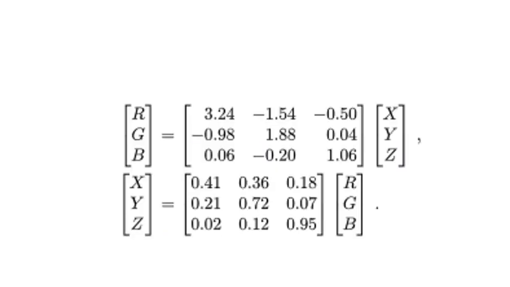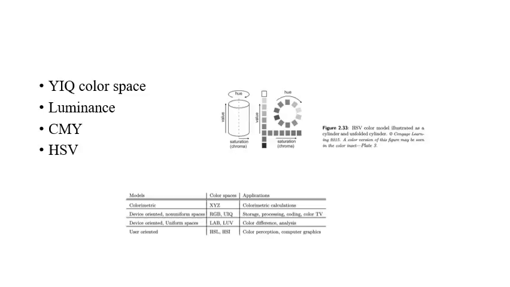I told you that we can transform from one color space to another. One to one mapping can be done if it is an absolute color; if not, some sort of loss occurs. If we want to transform from XYZ to RGB, this kind of transformation can be used, and to go from RGB to XYZ we have to do the inverse transformation. These are the values used for RGB to XYZ or XYZ to RGB transformation.